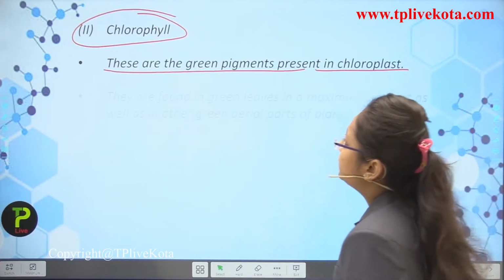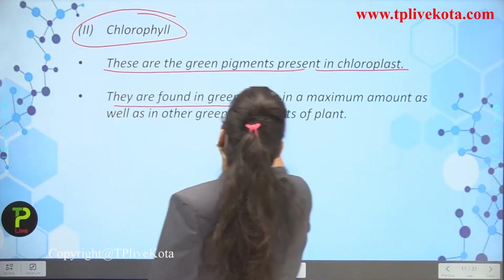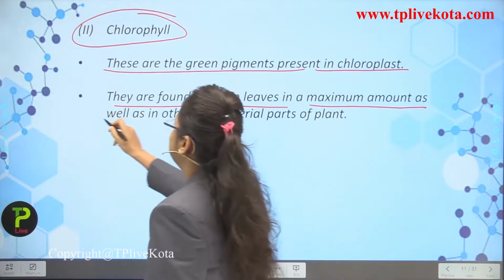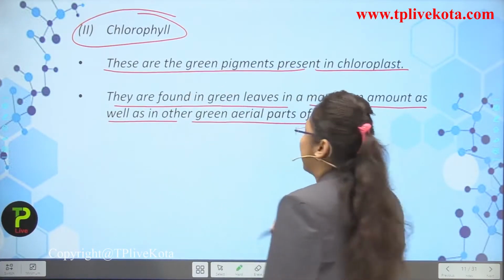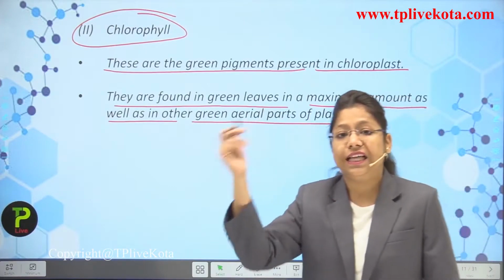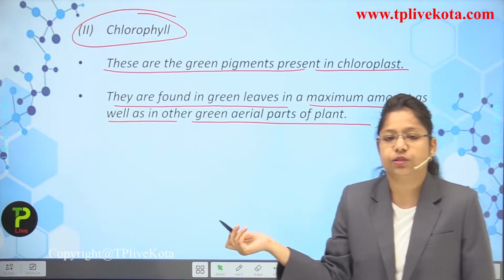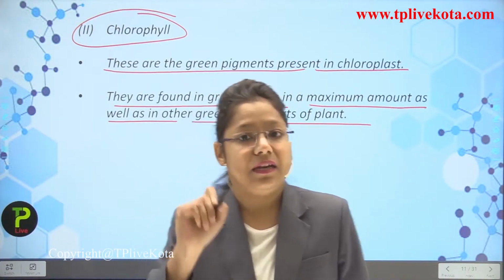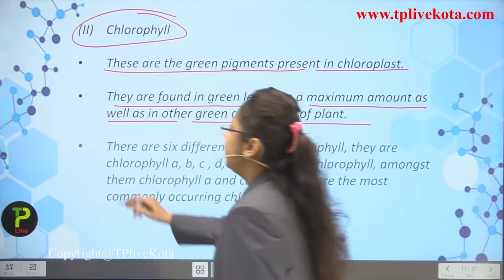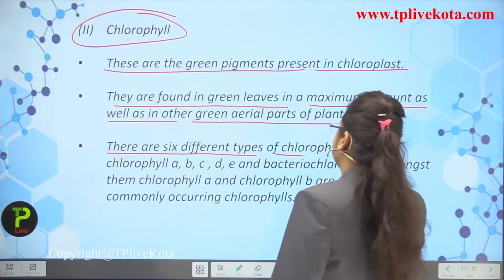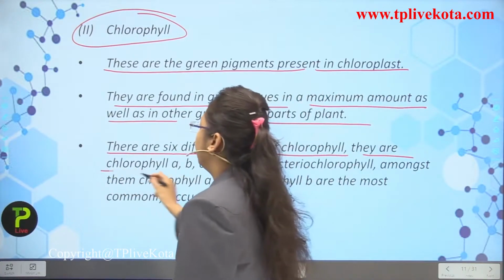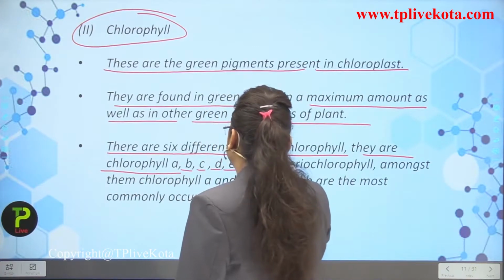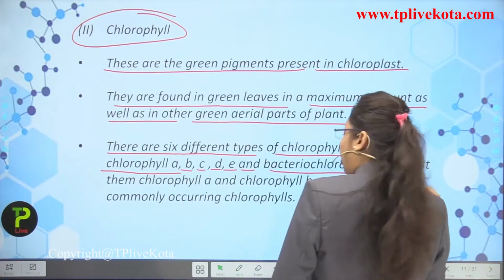Now you can see here they are found in green leaves in maximum amount, as well as in other green aerial parts of the plant. So in other aerial green parts of the plant they are also found, but maximum they are found in what? The green leaves. Okay, now next point, there are 6 different types of chlorophyll. They are chlorophyll A, B, C, D, E and bacteriochlorophyll also.